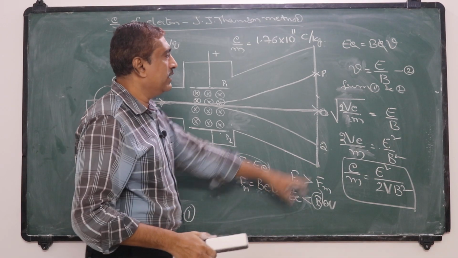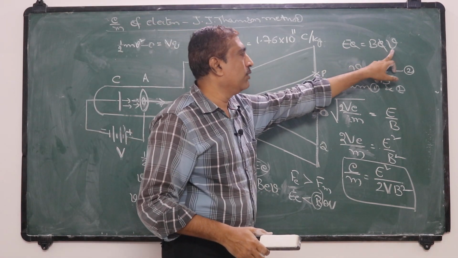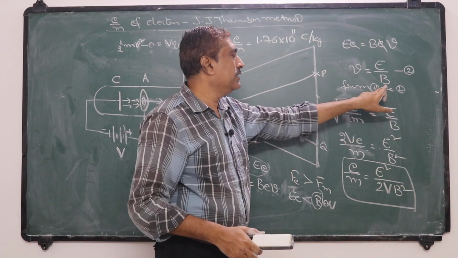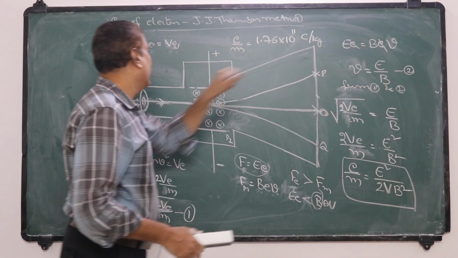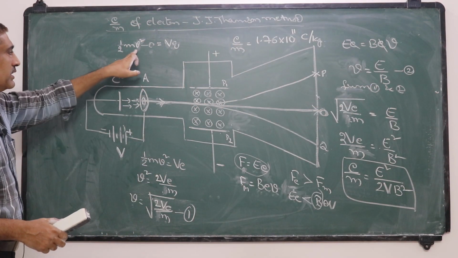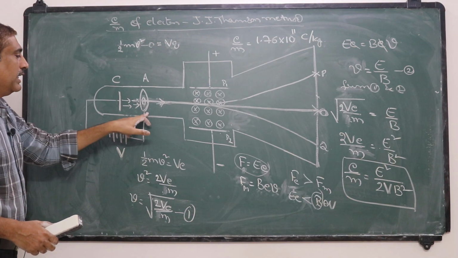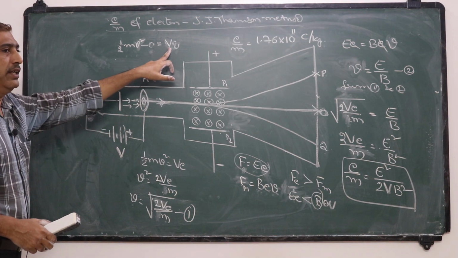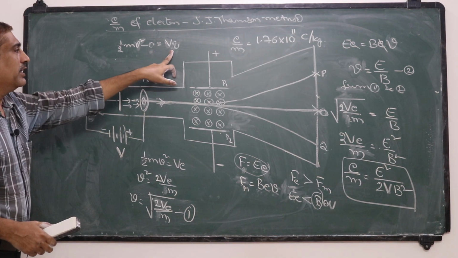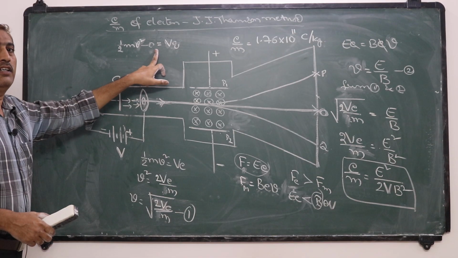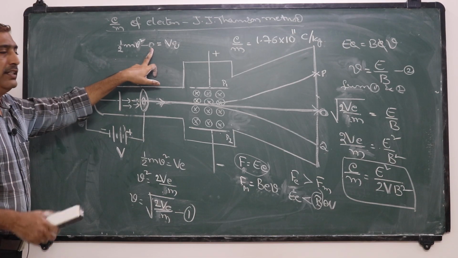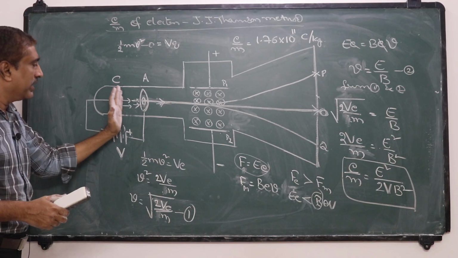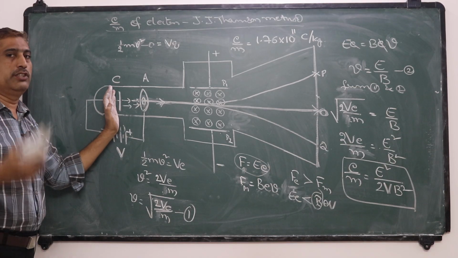So under that condition, we have derived that E is equal to BeV. From that, velocity is equal to E by B. But the velocity of the electron is also determined from this condition. When the electron is accelerated by a potential V, the work done is equal to the change in its kinetic energy. Initially, the kinetic energy of the cathode rays at the very instant they are emitted from the cathode is 0.